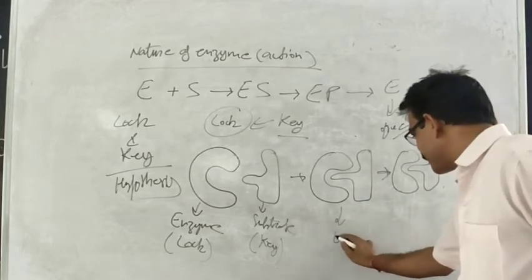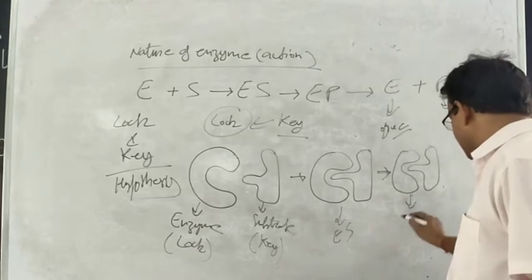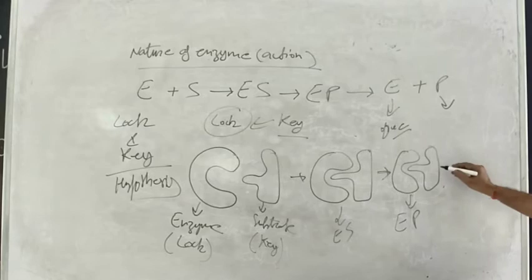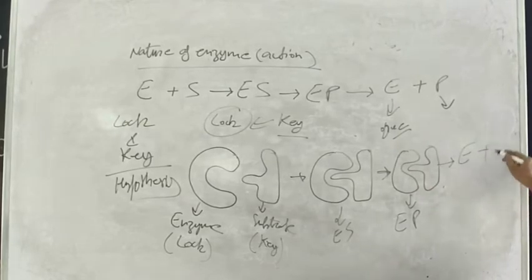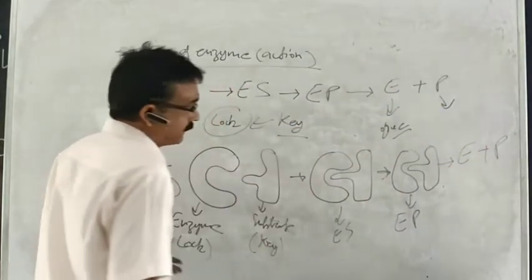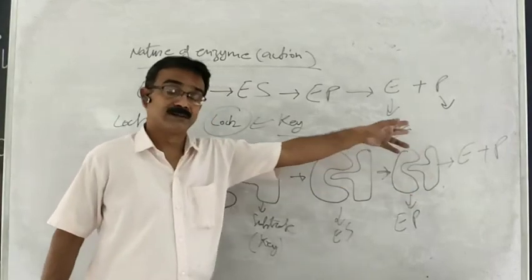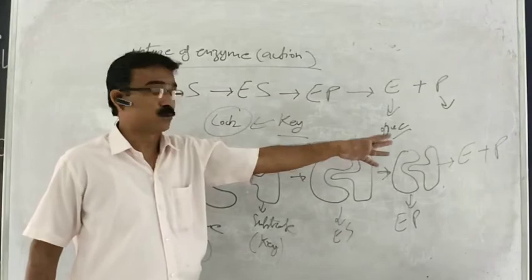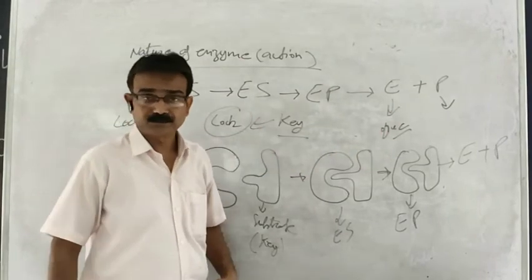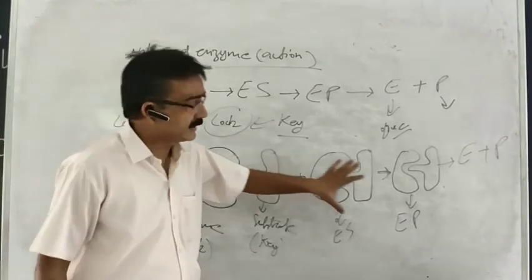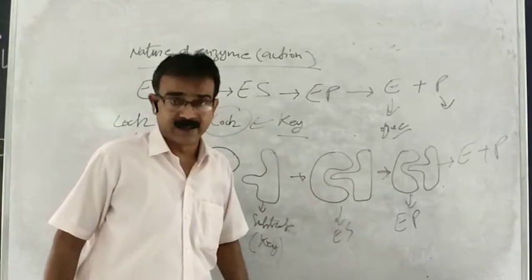This is enzyme substrate complex. This is enzyme product complex. After complete catalytic conversion, enzyme gets separated and product gets separated for their further uses. Enzyme will further connect to another substrate for catalytic conversion and product will be further consumed. So guys, this is the lock and key hypothesis of the enzyme.